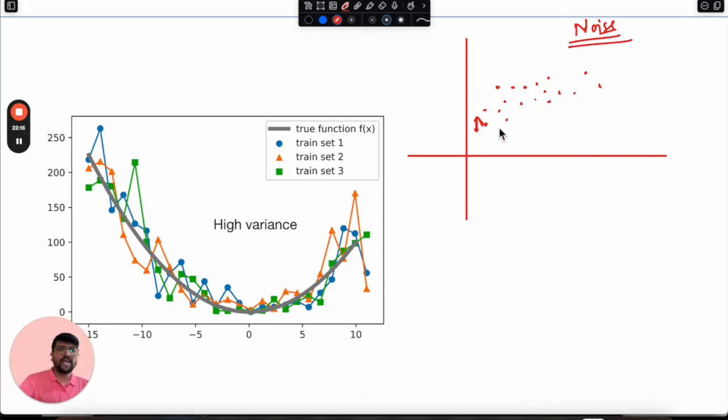So what will a very complex model do? It will start learning the noise values as well. To fit the data very perfectly, it will start learning the noises as well. So in that case, if you observe here, the curve, suppose this green curve, if we trace it, it has recorded or learned the noise values as well, rather than only recording this particular function, which was the original function that we intended our machine learning model to find. But as our machine learning model was too complex, it can learn any relationship between the existing data, the relationship between input and output variables. So it started learning everything, whatever is present in the training data.